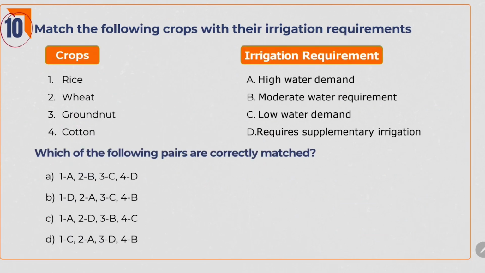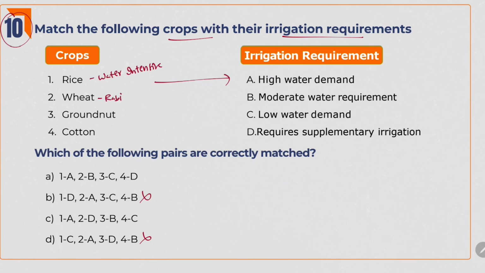And next one. Match the following crops with their irrigation requirement. Rice, wheat, groundnut and cotton. We have seen that rice and sugarcane are called water intensive crops. Why? Because they need a lot of water. So rice goes with high water demand. 1 with A. We can eliminate B and D. And if we see, wheat is a Rabi crop.